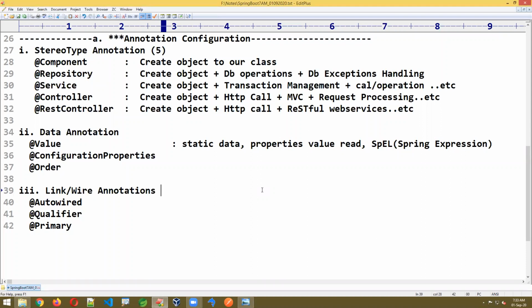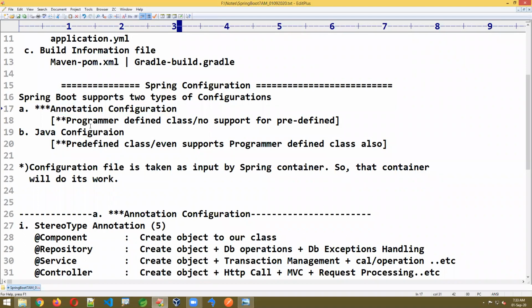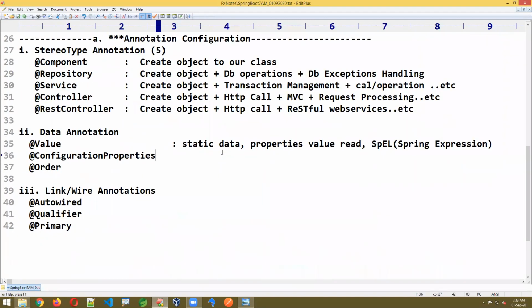Configuration comes later, that is Java configuration. Still a few annotations will come later: Java configuration, @Configuration, @Bean, @PropertySource. We have so many annotations that I'm just grouping as Java configuration. These annotations are only for our own programmer classes, which we are going to write. I'll show that also. Later, after this, we come to Spring Boot specific annotations, like Spring Boot application annotations and so on. We'll see that also, one by one, don't worry.